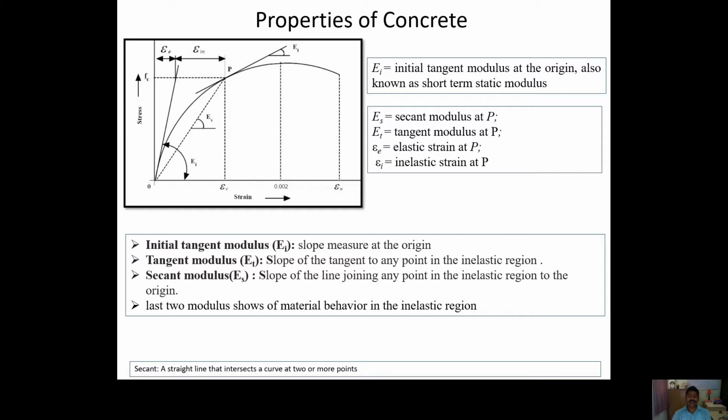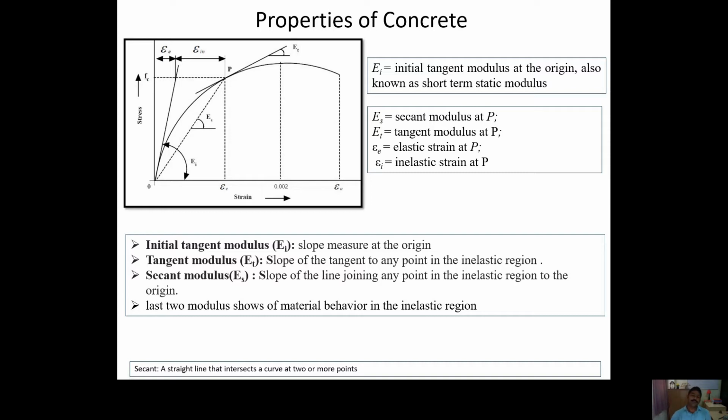Now another term is the secant modulus. Secant modulus is basically a straight line which connects the 2 points. The term secant means a straight line that intersects a curve at 2 or more points. So for this stress strain graph, we can have the secant modulus between 2 points. The first point we normally choose is the initial point, and the second point we can choose any other point.